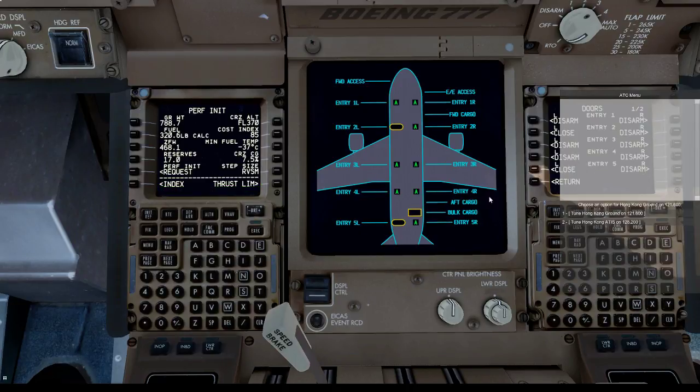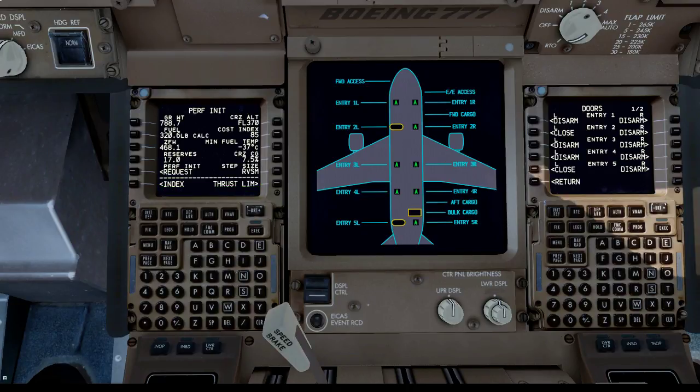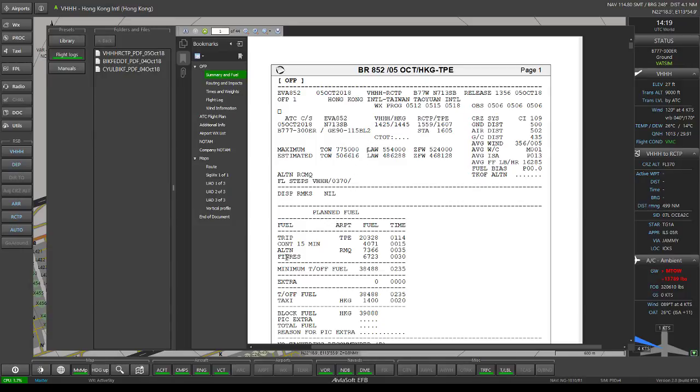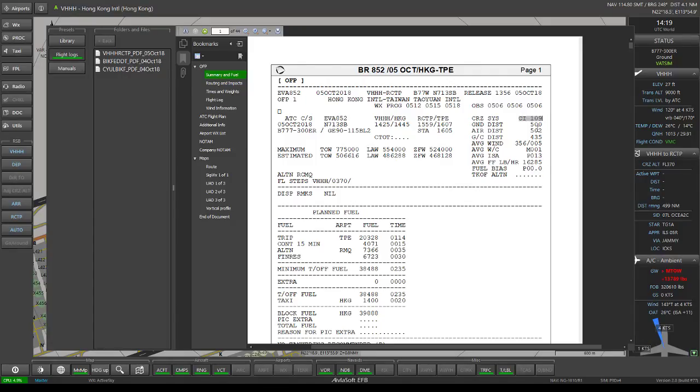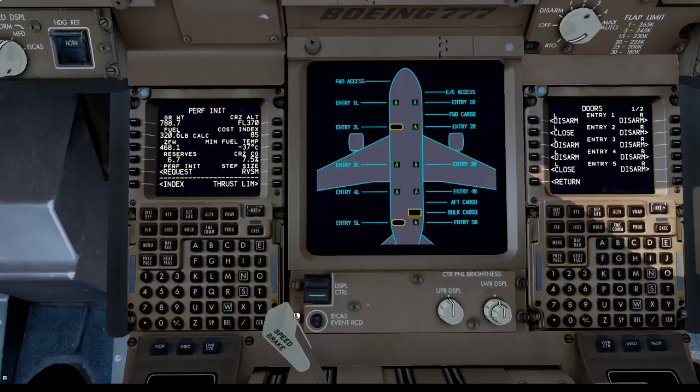Let's see the final reserves should be 6.7 at least. Final reserve fuel 6.7, and the cost index should be 109.